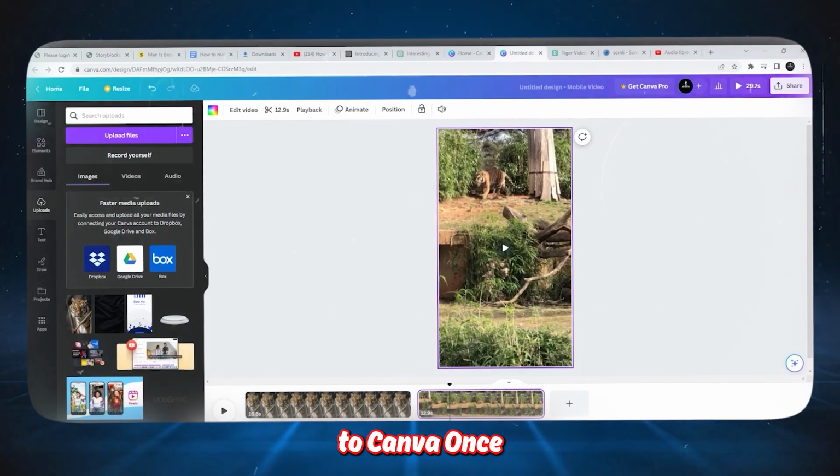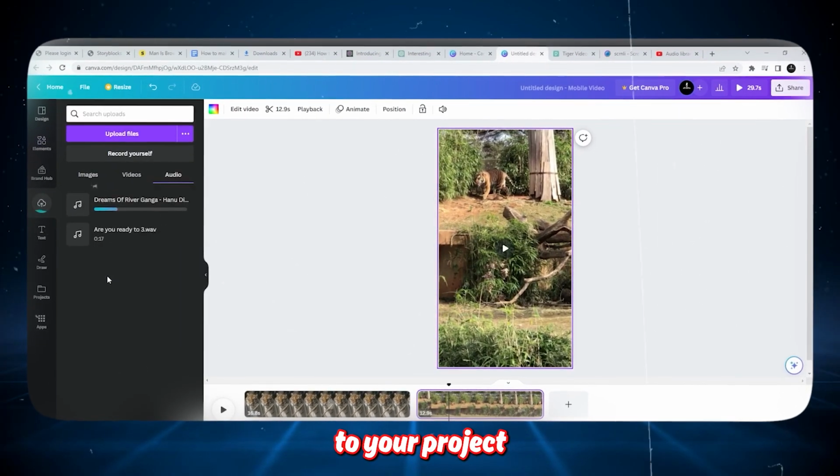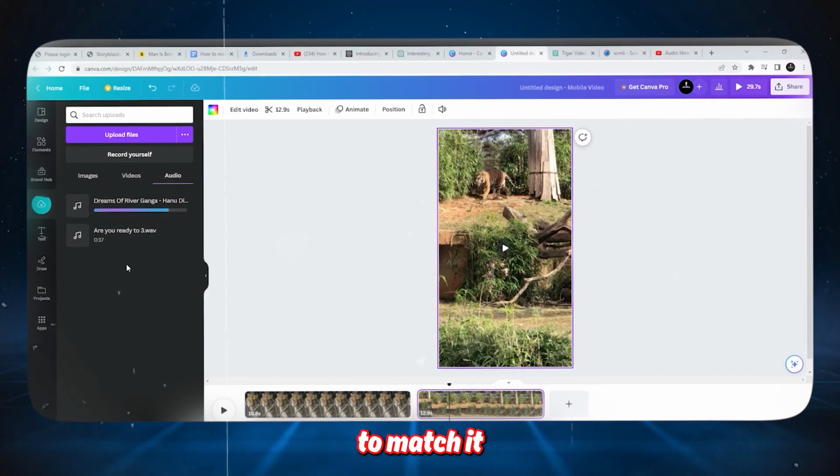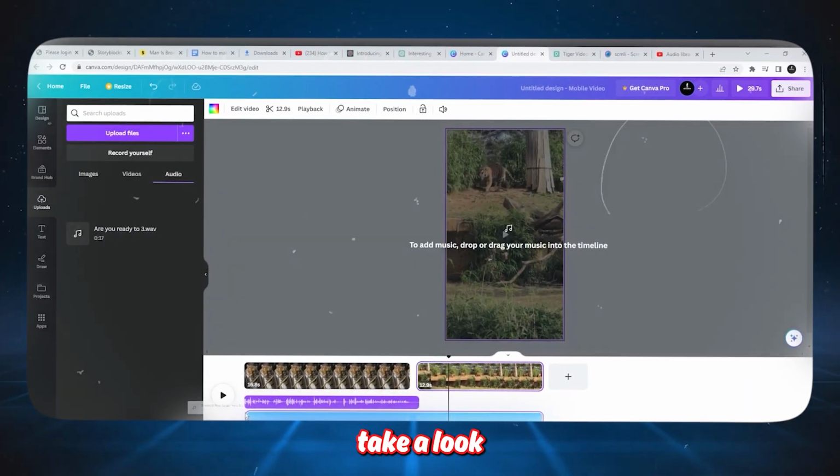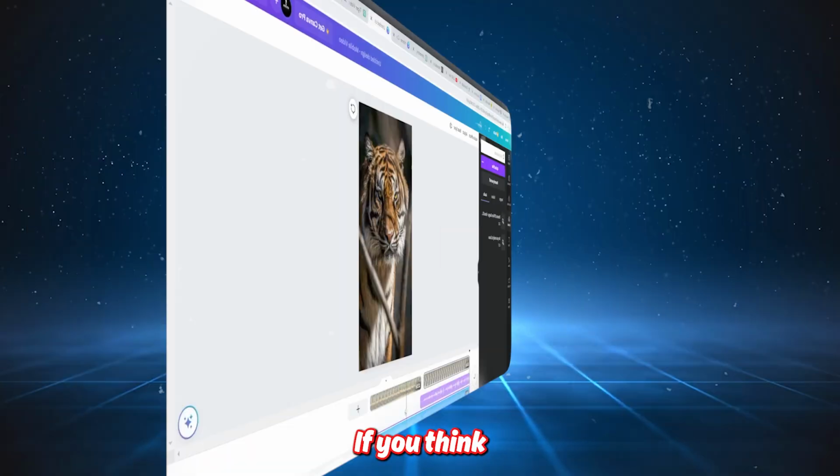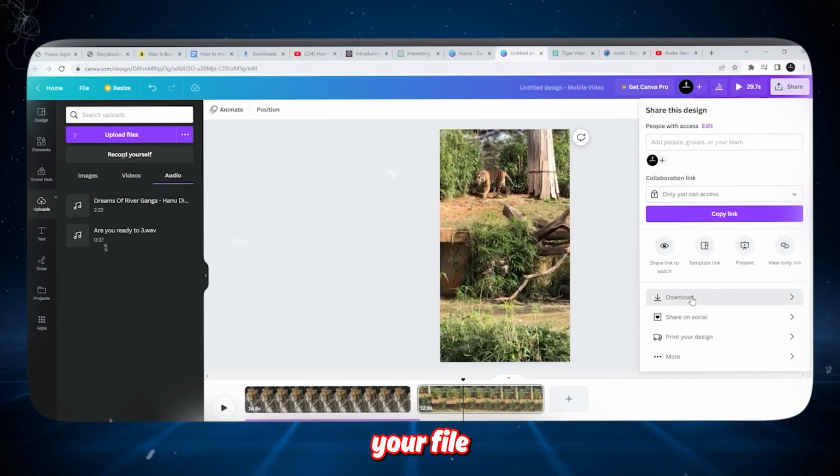Head back to Canva once it's done, then drag and drop it to your project. Adjust the position to match it with the rest. Now let's take a look at what we've created so far. If you think it's ready, download your file. Great job, but it's still missing something.